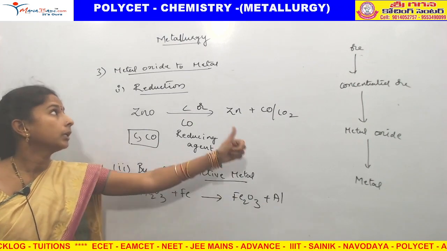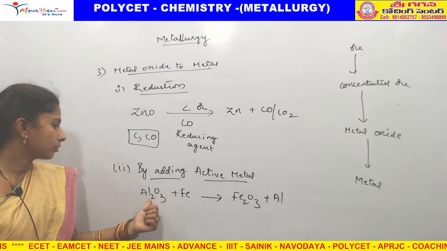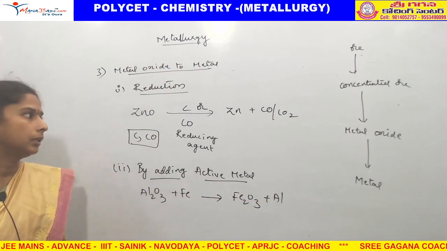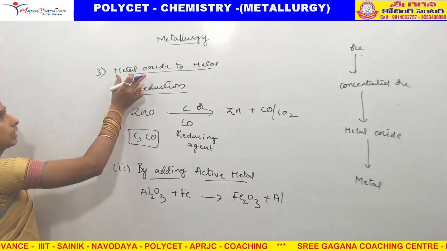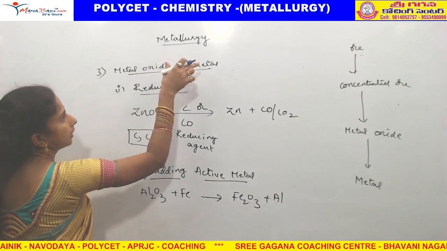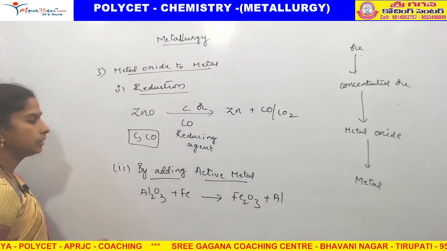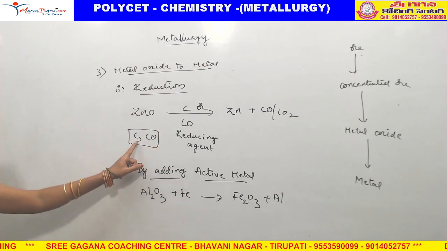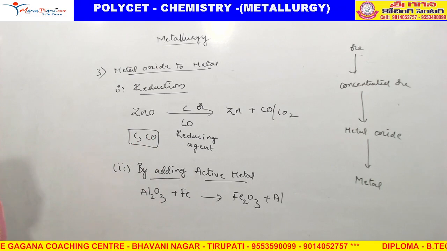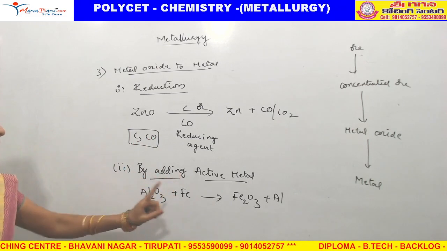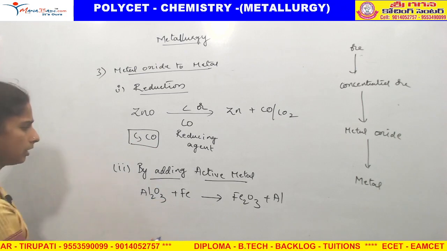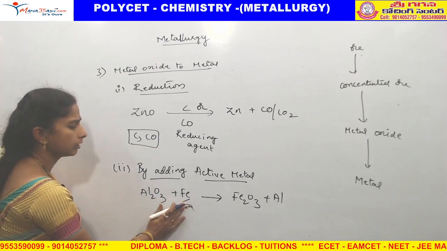Like this, we can get from metal oxide to metal. It is releasing the metal. These are the two ways we can get metal oxide to metal. This is the third process. Two processes are there by adding reducing agents like carbon and carbon monoxide, and otherwise by adding active metals like iron. Which are active metals? Even zinc you can also add.